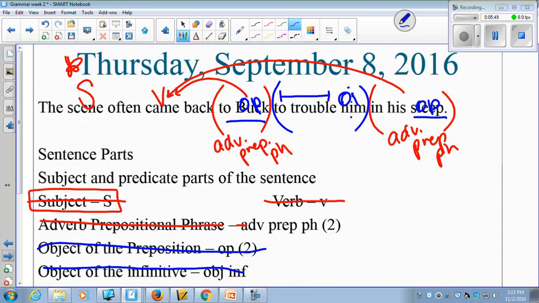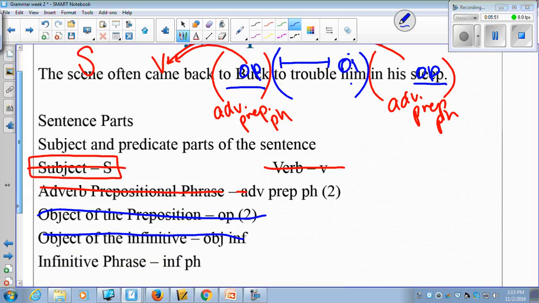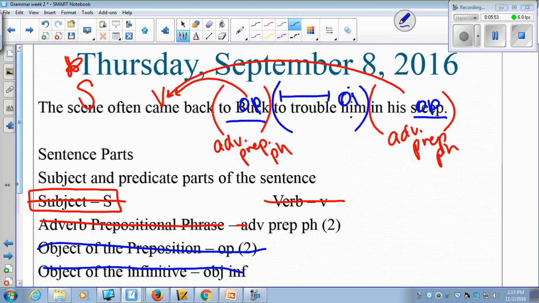And then I thought I had one more thing here, the infinitive phrase. And we already labeled that. It's right here, to trouble him, the infinitive phrase. So this is the parts of the sentence.